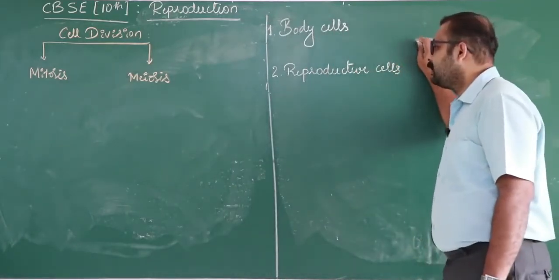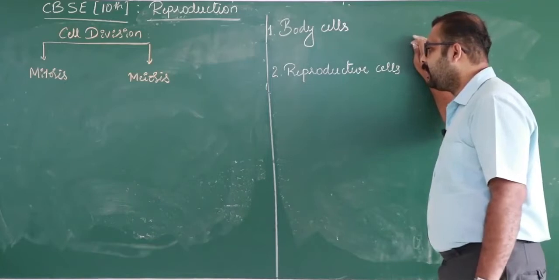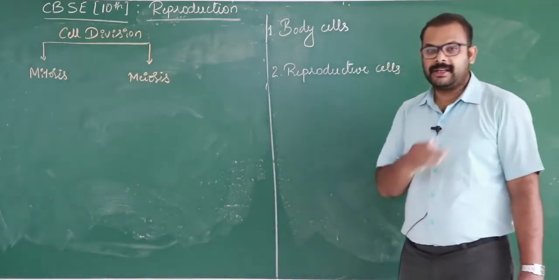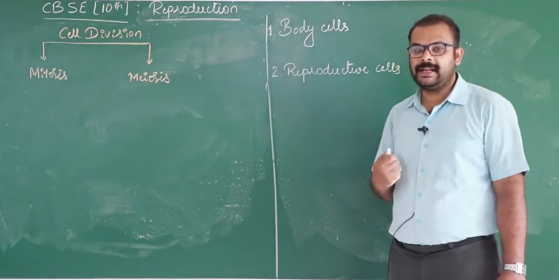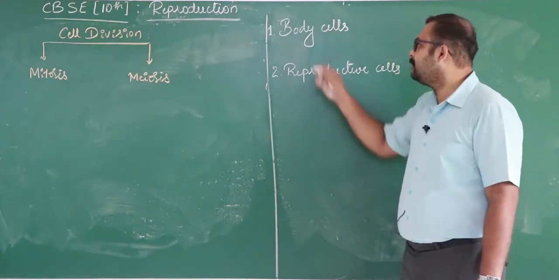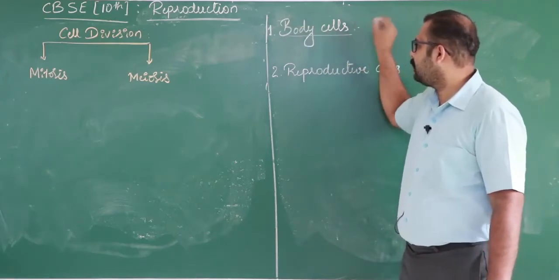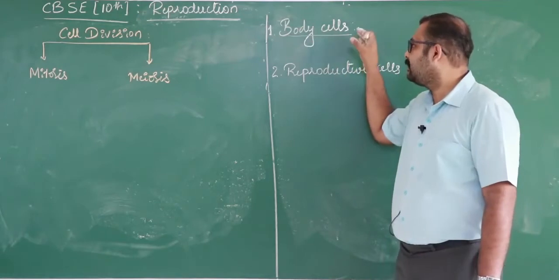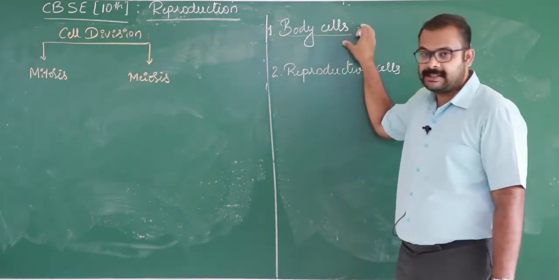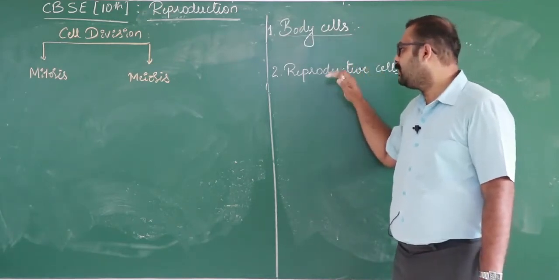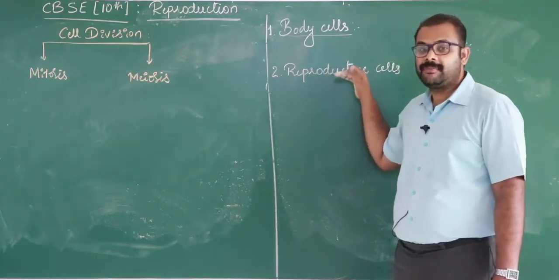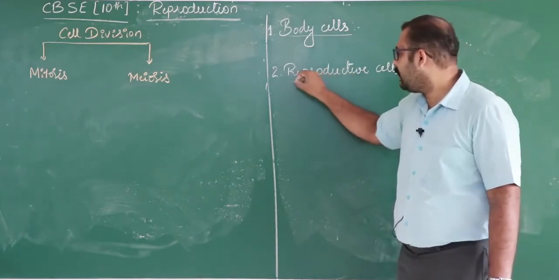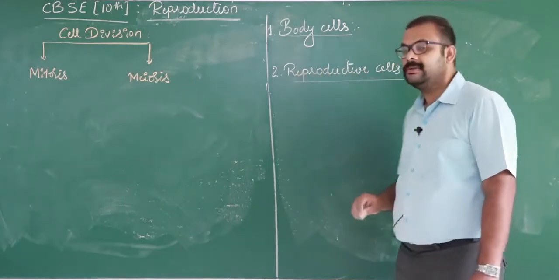Mitotic division and meiotic division take place in different parts. The cells present anywhere in the body are body cells. The cells produced by the reproductive organs are called reproductive cells.